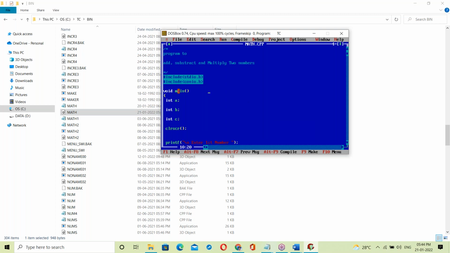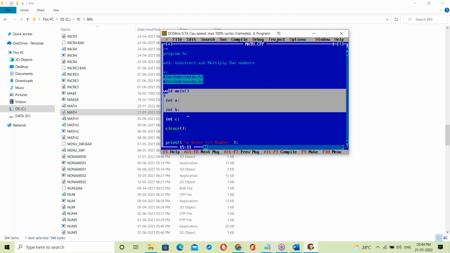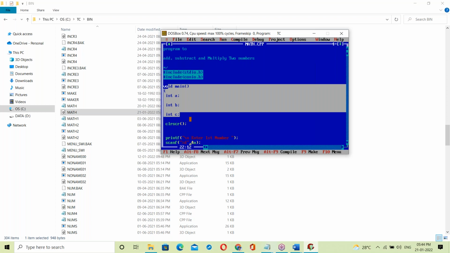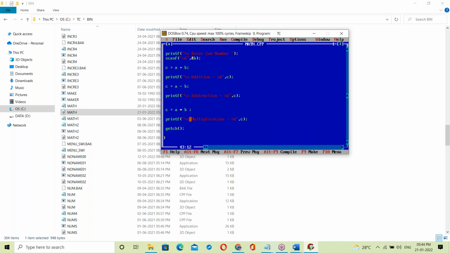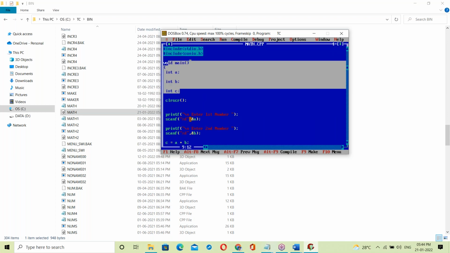See, this object file contains binary code for our C program. Just a binary code for the complete C program. The object file, dot obj, contains binary code for our C program.